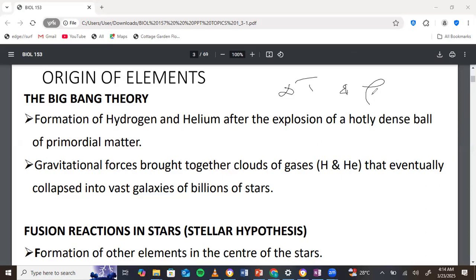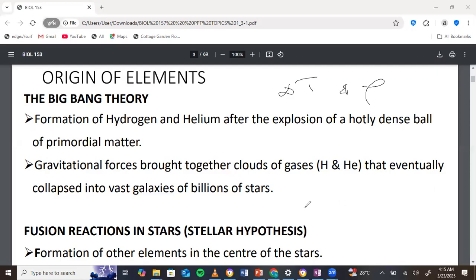And then it took about 300,000 years before the electrons could combine with these nuclei to form atoms. The atoms we are talking about are hydrogen and helium atoms, right? These atoms came together because of gravitation so that we could get clear, transparent clouds of gas. And that is how our universe started.